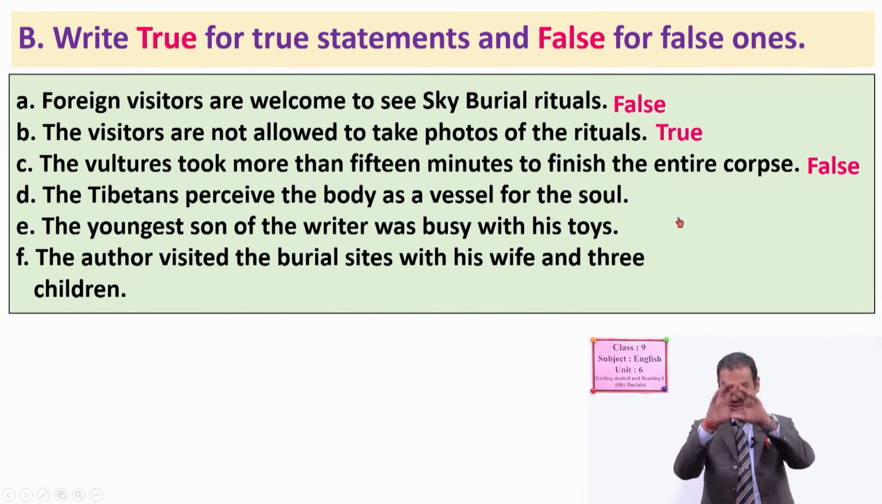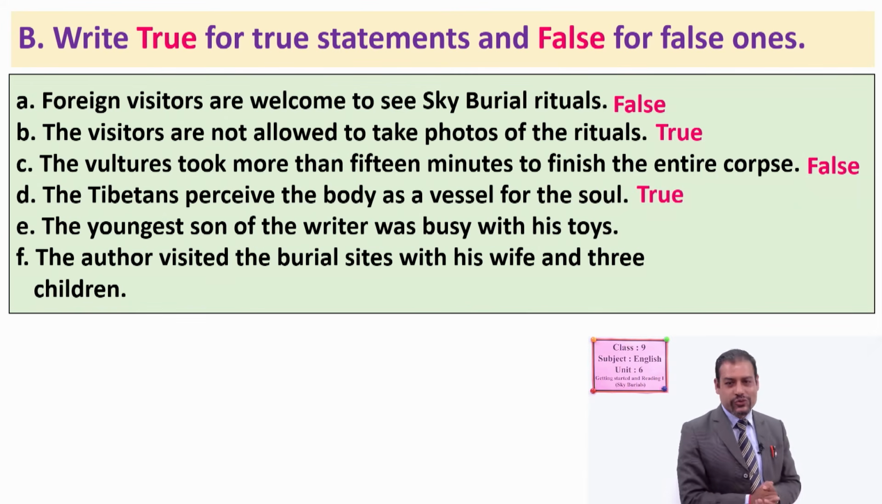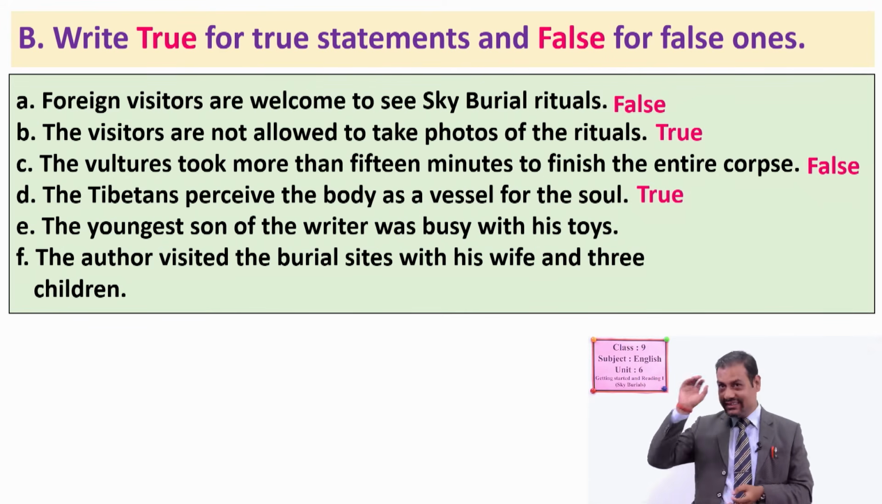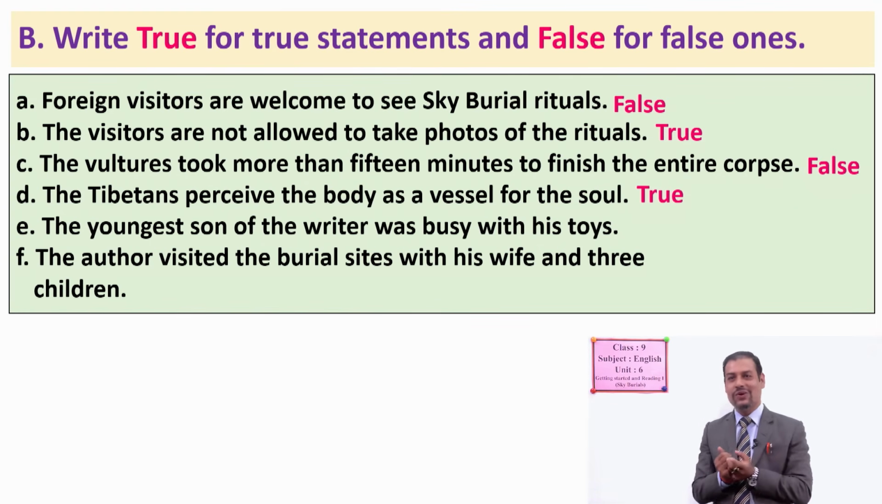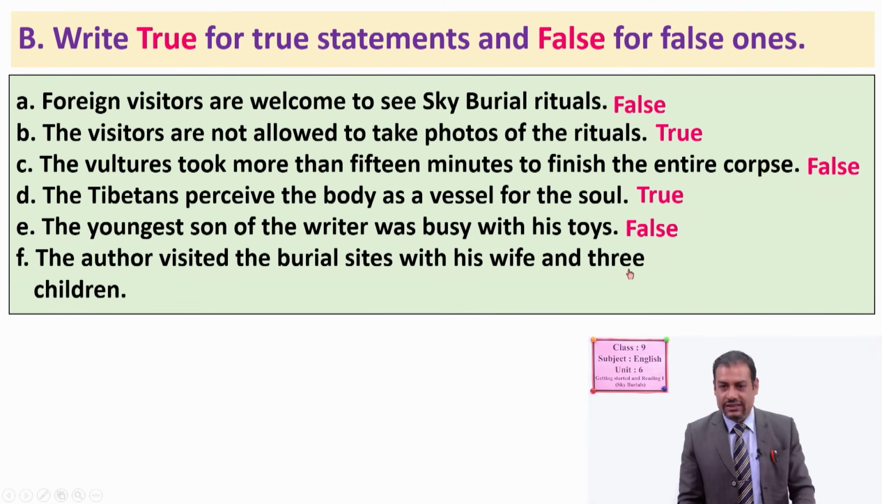Number D, the Tibetans perceive the body as a vessel for the soul. So our body is just a kind of pot for the soul. Yes, it is true. Number E, the youngest son of the writer was busy with his toys. Of course, you can think that he was busy. He did not see the scene. But was he playing with the toys? No, he was playing with the gadget, that was iPad. So in this sense, you can write down false. Okay. Now number F, the author visited the burial sites with his wife and 3 children.